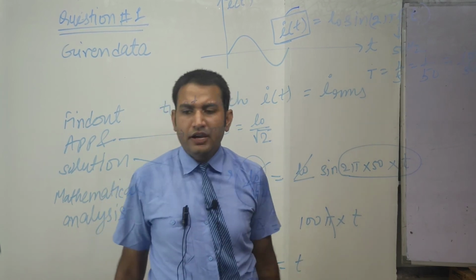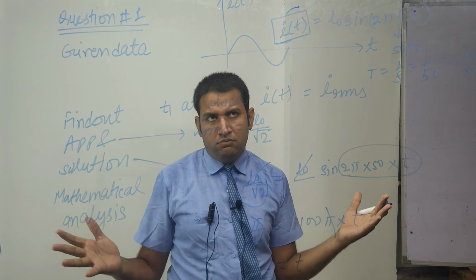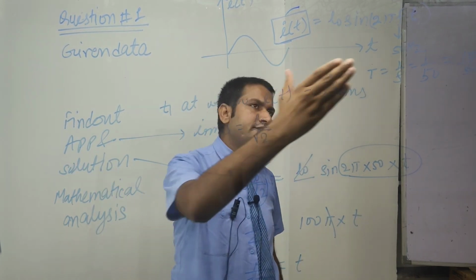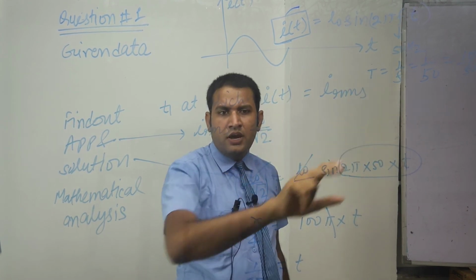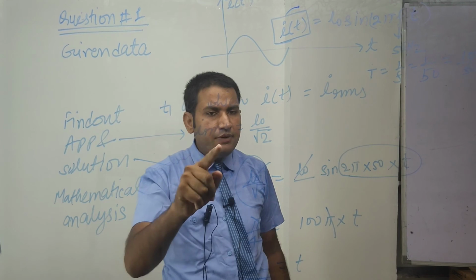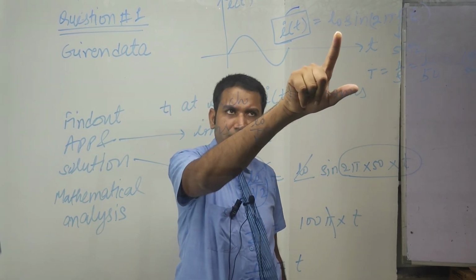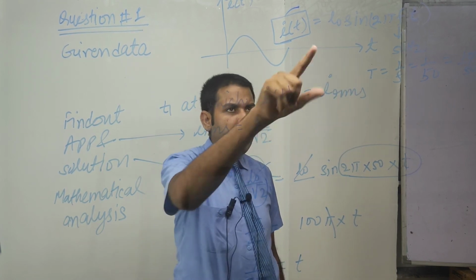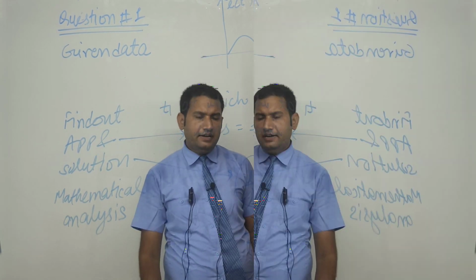There is much mathematical analysis. First, the alternating current equation is this. The frequency relation with time is this, and also the approach is that the RMS value of this sinusoidal function of current is I naught by root 2, where I naught is the peak value of current.